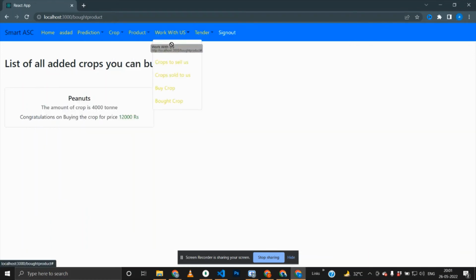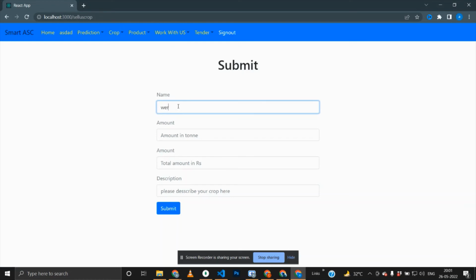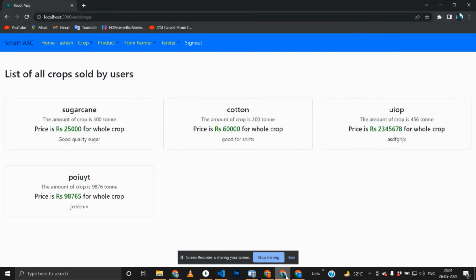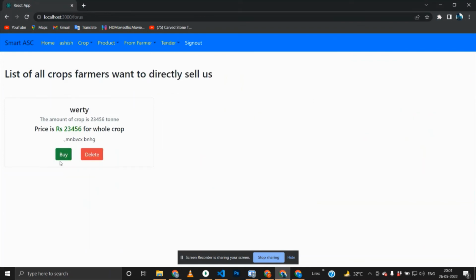Now this is another system. Like a farmer directly wants to sell us a crop. Here there's the option. He can directly sell to us. He submits it. We directly go to the admin for a farmer who wants to sell us the crop. Either I can buy it or I can delete the request. I bought the crop.